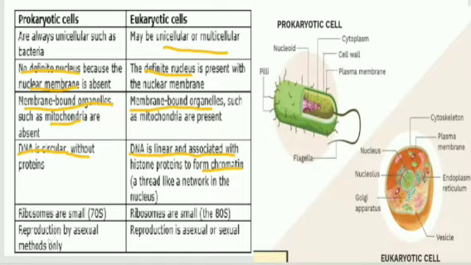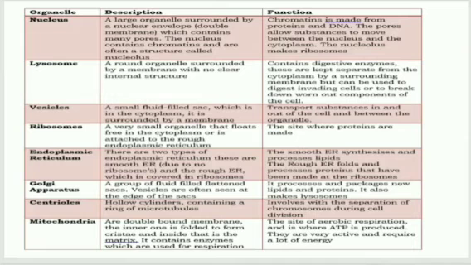Prokaryotic cells reproduce by asexual methods, while eukaryotic cells reproduce by asexual or sexual methods. There are more properties which I have written here for the different types of organelles present in eukaryotic cells: nucleus, lysosomes, vesicles, ribosomes, endoplasmic reticulum, Golgi bodies, centrioles, and mitochondria, which I will discuss in my further videos.